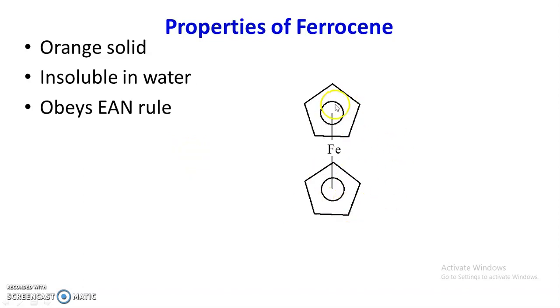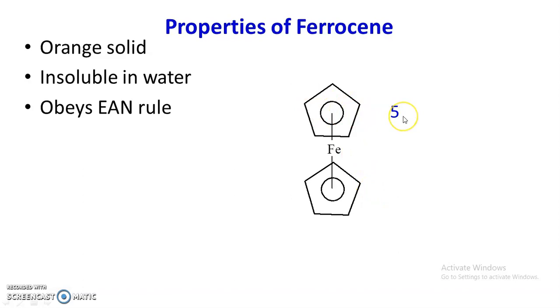For example, this is the structure of ferrocene. These are the two cyclopentadienyl rings, planar ligands, and these are the pentahapto ligands, and this is the iron. Now, according to the effective atomic number rule, these two rings contribute 5 electrons each, and the atomic number of iron is 26.